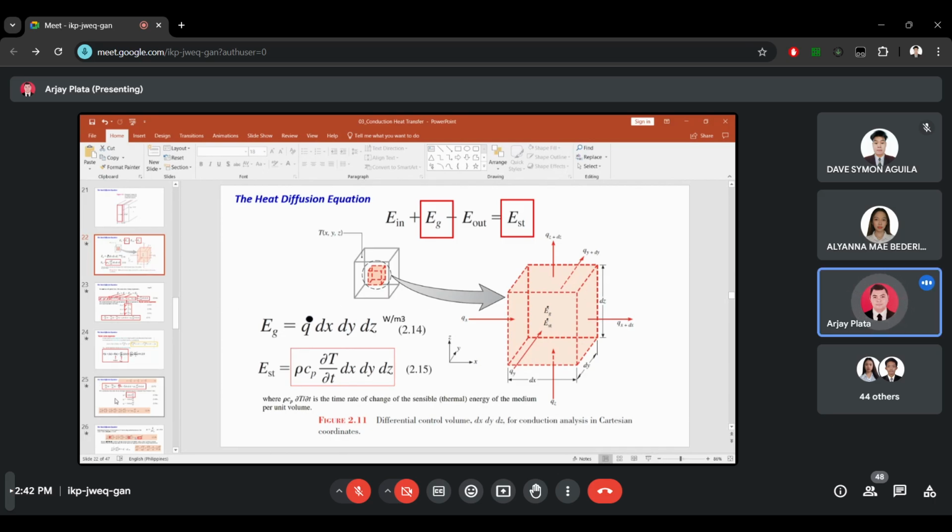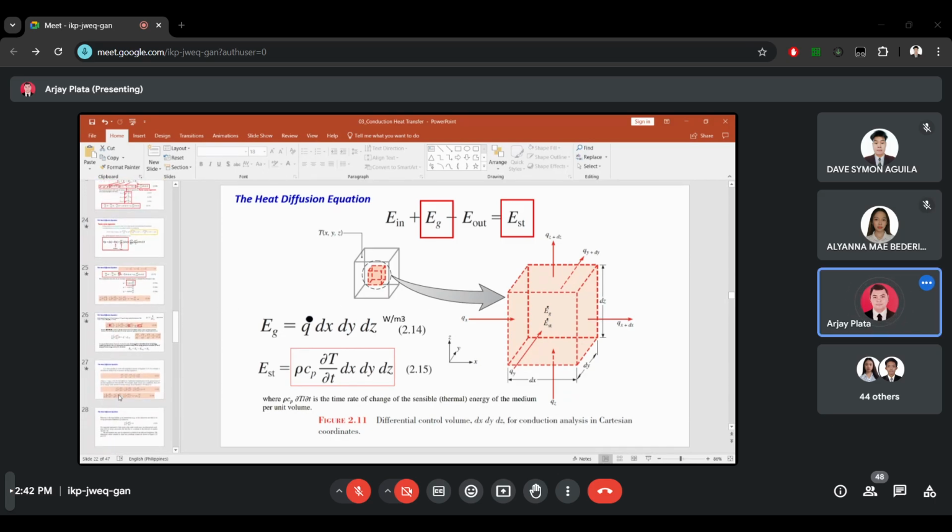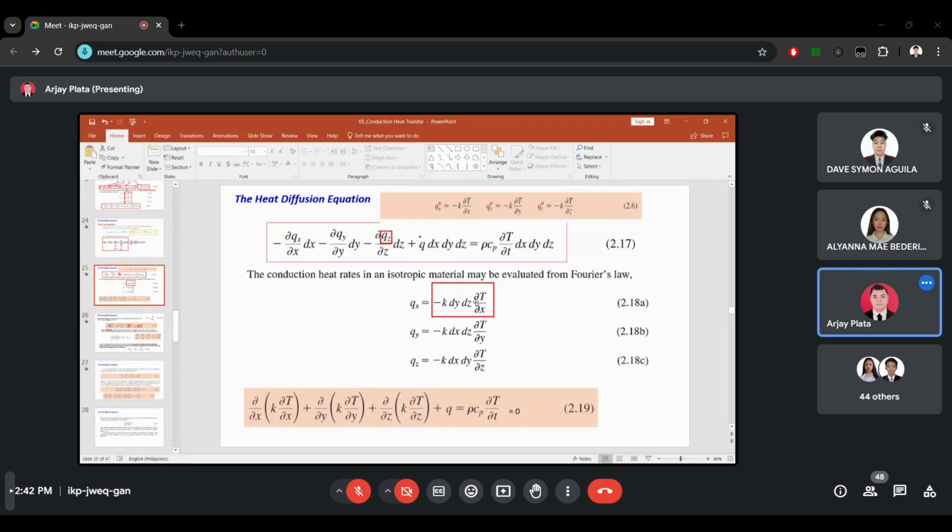So that's why we have equations like this. Qx equals negative k times the area, which is dy dz. Qy is negative k times the area dx dz, and Qz is negative k multiplied by the area dx dy. So that's the reason behind equations 2.18a, b, and c.